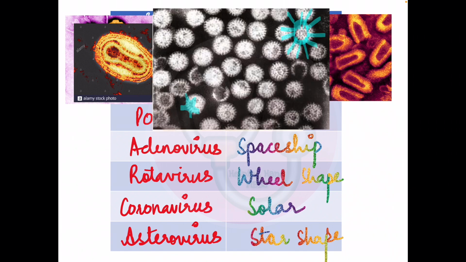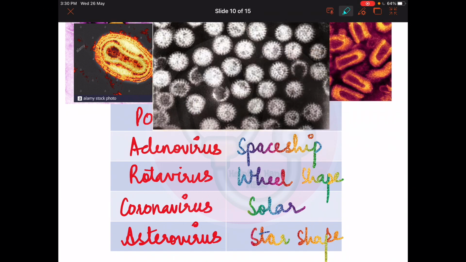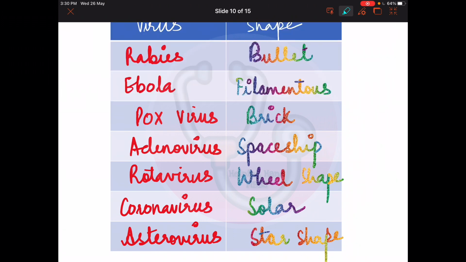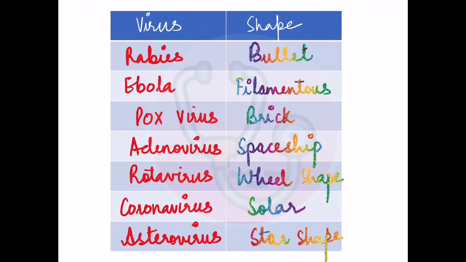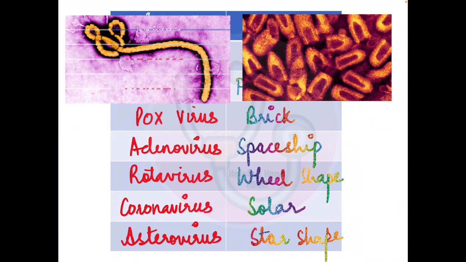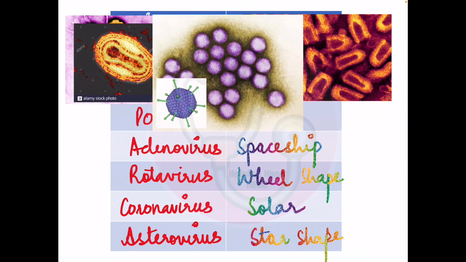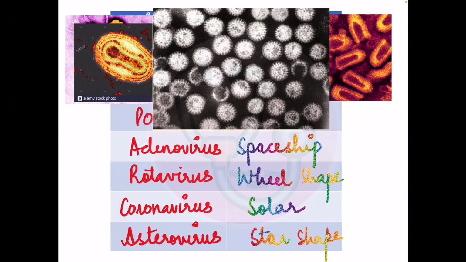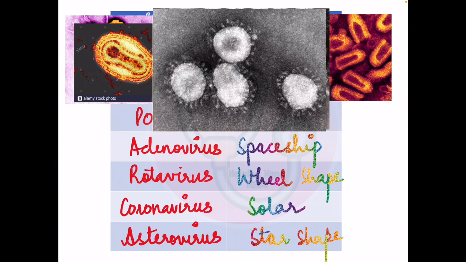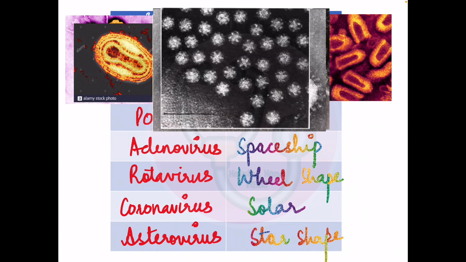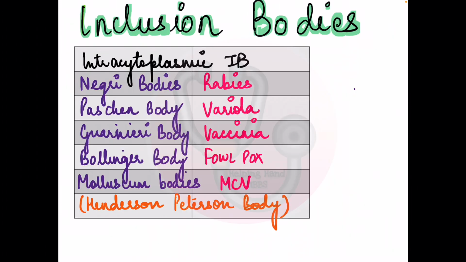If you want to revise again, I will just repeat these images again. Okay, so rabies is bullet shaped, Ebola is filamentous, pox virus is brick shaped, adenovirus is space shaped, rotavirus is wheel shaped, coronavirus is solar, and astrovirus is star shaped. You can just revise these images again, because these images are even asked in exams, probably in a case study, maybe the image will be attached as well, so that will become very easy for you to identify.